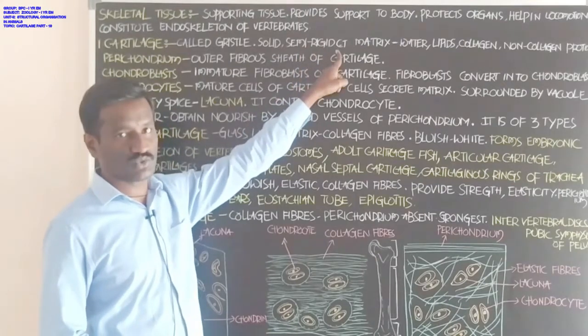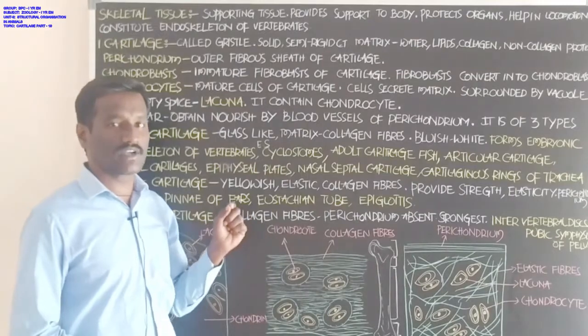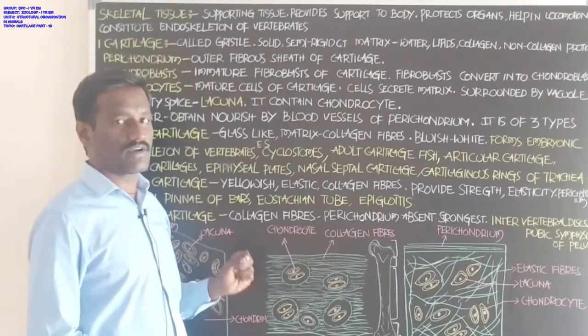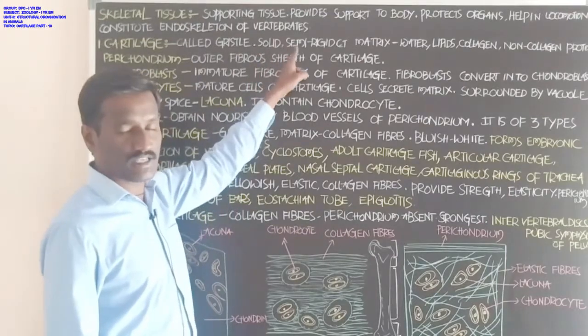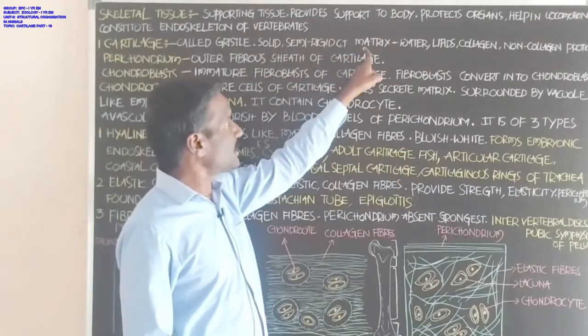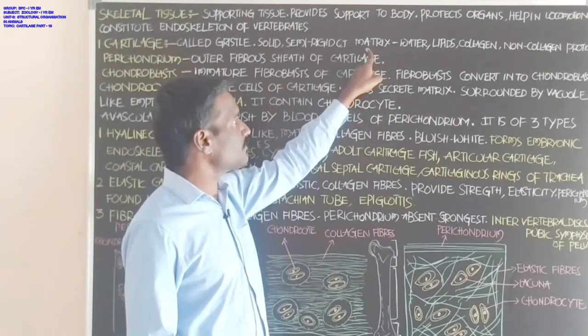Next, cartilage is a semi-solid and semi-rigid connective tissue. Cartilage is one type of connective tissue. It is also called gristle and semi-solid. Okay student, semi-solid and semi-rigid. Next student, matrix is also present in this type of tissue, in the cartilage.